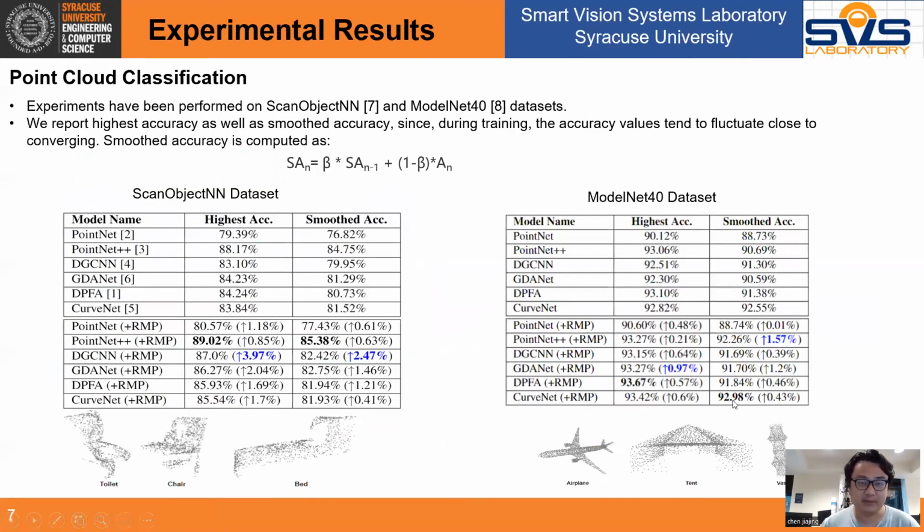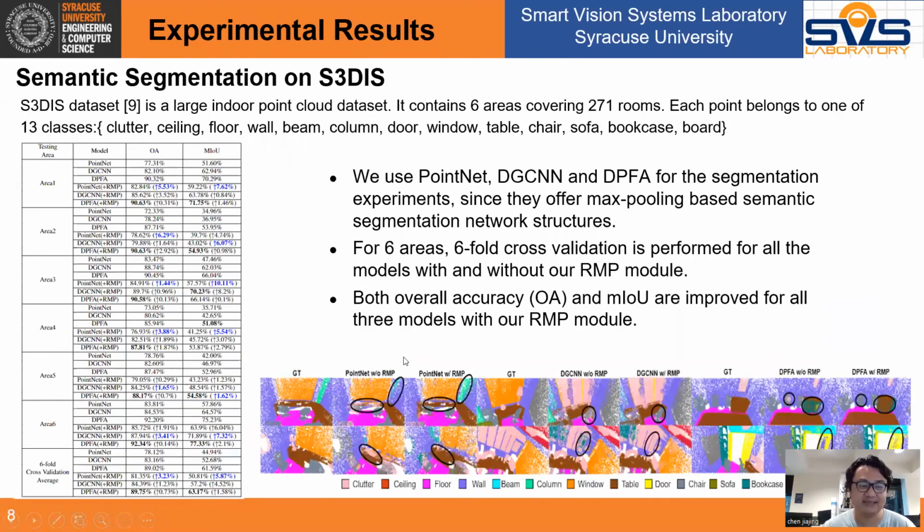Here is our experimental result on point cloud classification. We use 2 datasets, ScanObjectNN and ModelNet40, to perform the classification experiments. It could be observed that by our RMP module, all benchmarks' performance are improved. We also performed the semantic segmentation experiments for 6-fold cross-validation. It could be seen that our method improved the overall accuracy and the mean value for each average experiment.